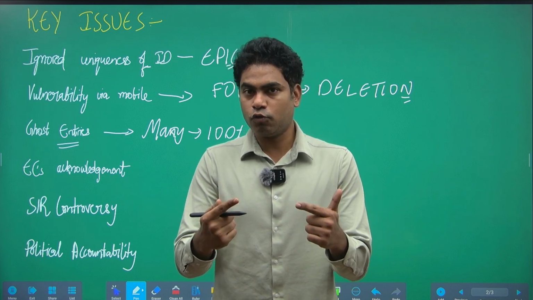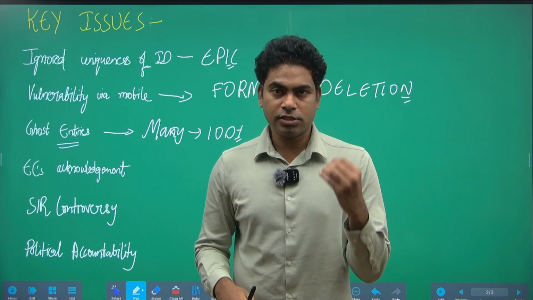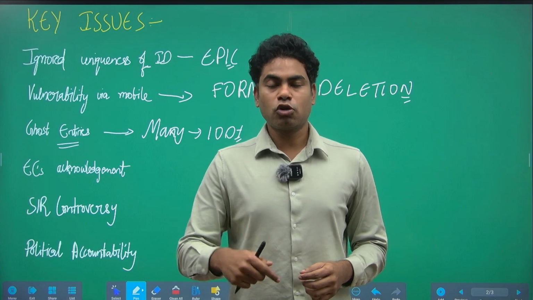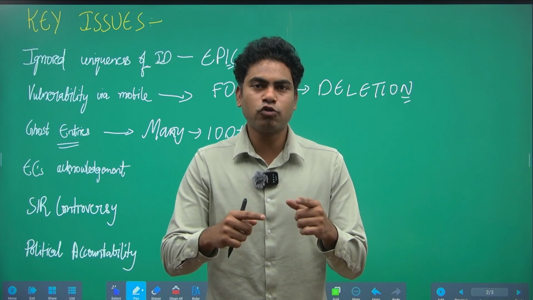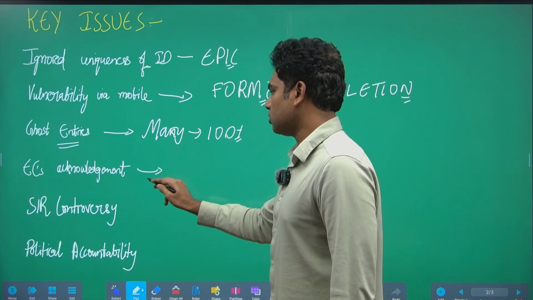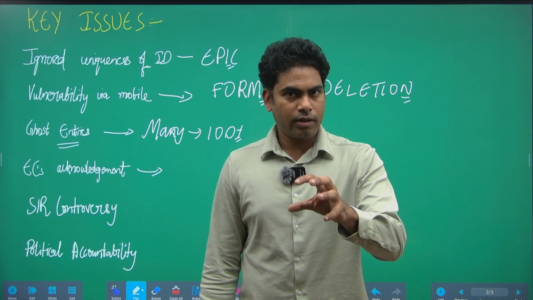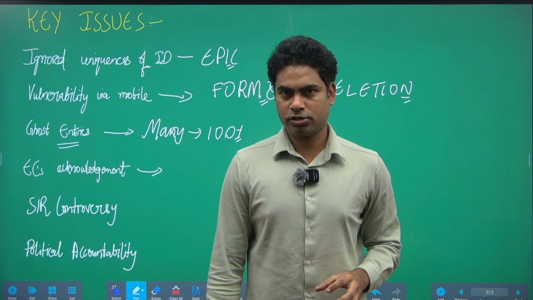Now, people's right to vote is being compromised by giving a system where certain parties could misuse the system. We have to try to overcome this flaw. The next step is Election Commission of India's acknowledgement itself. It has acknowledged that the electoral rolls have certain flaws.